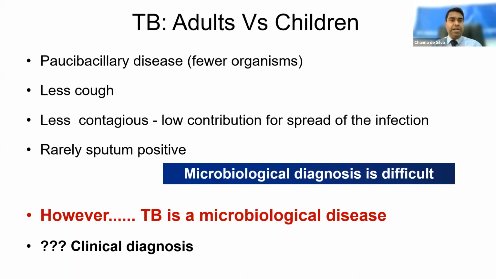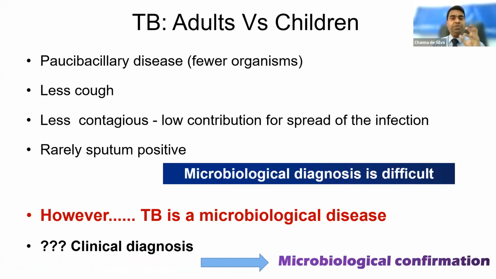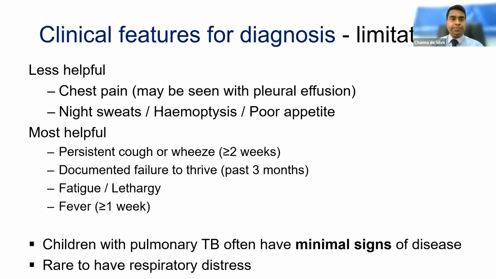So because of that, the world is moving, as much as possible, to at least try to get microbiological confirmation, because it's very important in long-term management, especially if a child does not respond to our routine treatment. Then confirmation of the diagnosis is very important, because there are many overlapping conditions in children.